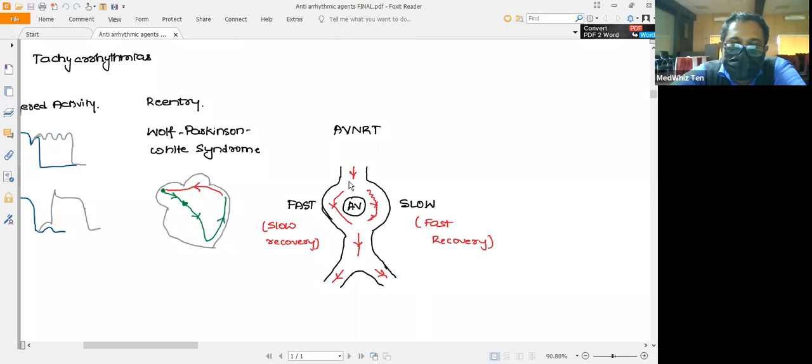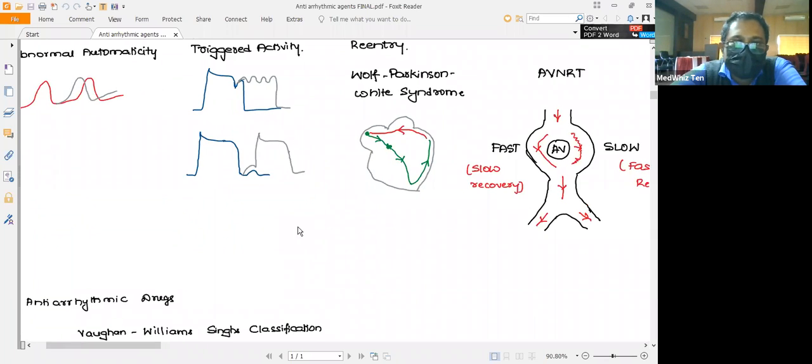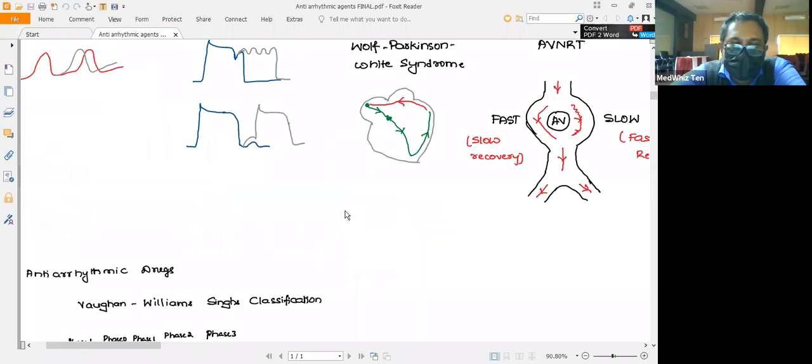There will be increased generation of impulses, and the impulses passed on to the myocytes will be more, and this circuit continues, thereby leading to an increase in the rhythm of the heart. So these are the causes for tachyarrhythmias.